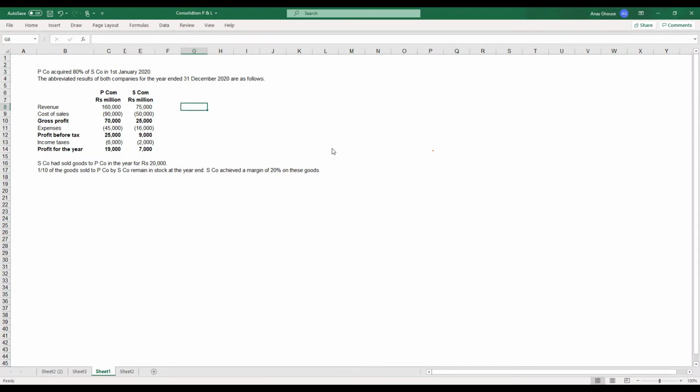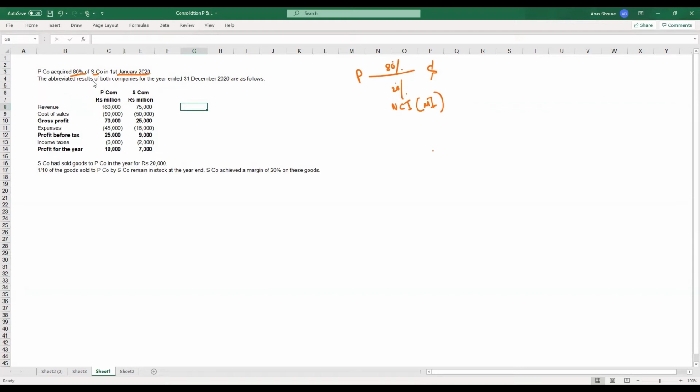Okay, now let's move on to the next question. P company acquired 80% of S company on 1st January 2020. So P has acquired S company. How much have they acquired? 80%. The remaining 20% we call non-controlling interest or minority interest. So P company has acquired 80% of S company.